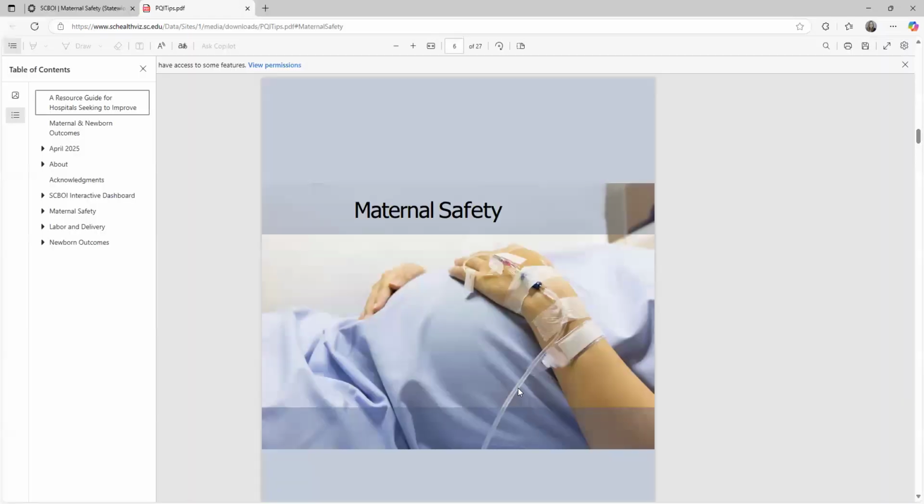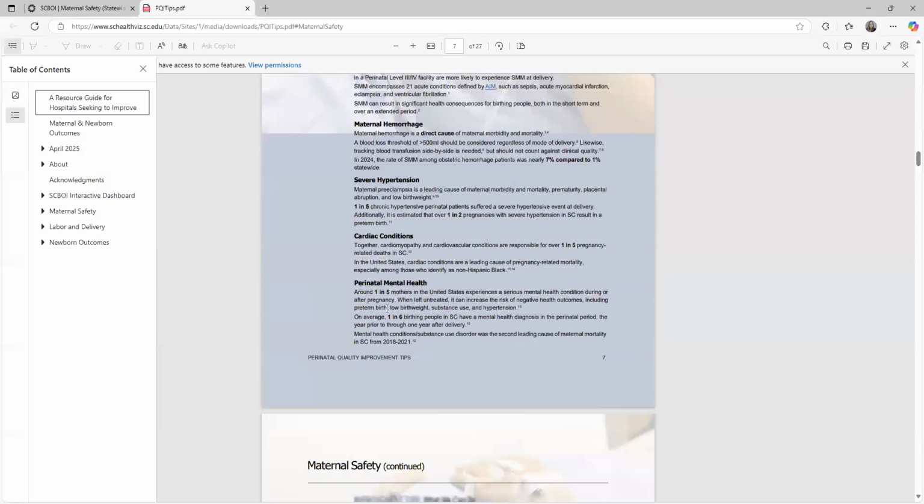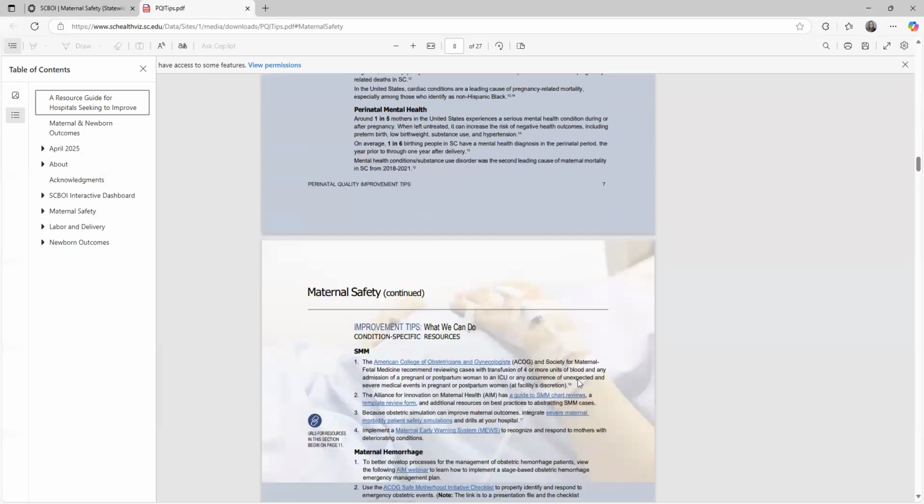But if you were to click on the improvement tips, you're going to get a whole bunch of information on how to actually address the conditions that you're seeing within the dashboard.